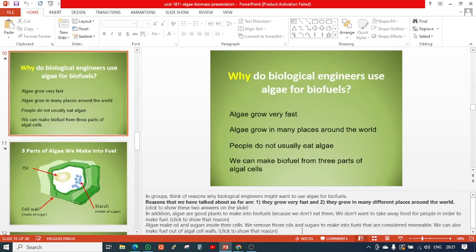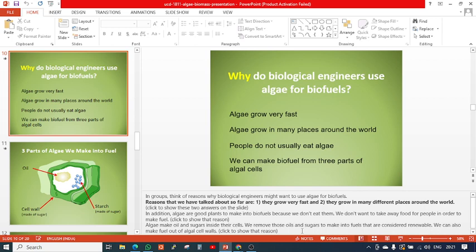So why do biological engineers use algae as biofuels? We already discussed that biological engineers means the biologist, the microbiologist, the biotechnologist. Why do we use only algae? This is a very important question that may come in your exam. Why are we focused on algae to produce these biofuels or bioenergy, and not any other type of plants? What is the reason?